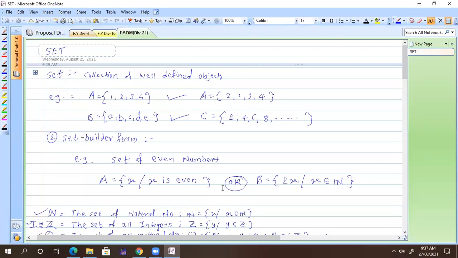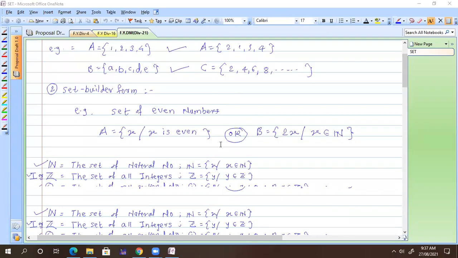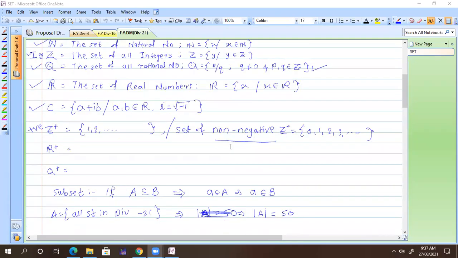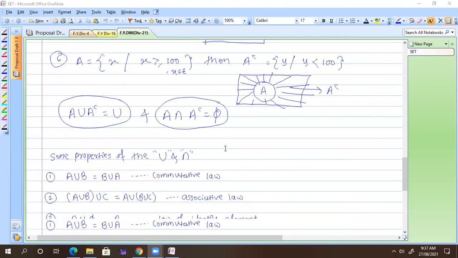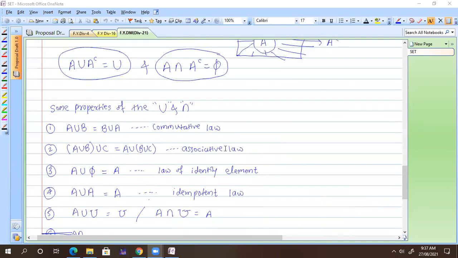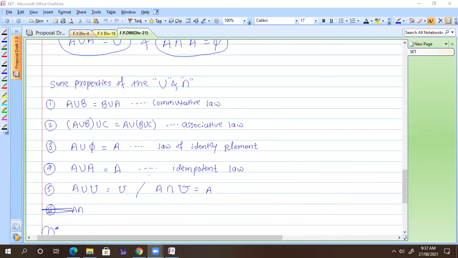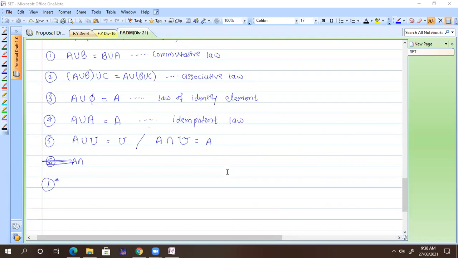In the last lecture, we had a discussion on the revision of sets, and at the last moment we saw some properties of union and intersection. These are the properties of union. A union B is exactly equal to B union A, and this property is called the commutative property or commutative law. Similarly, we have the associative law, the law of identity element, and the idempotent law.